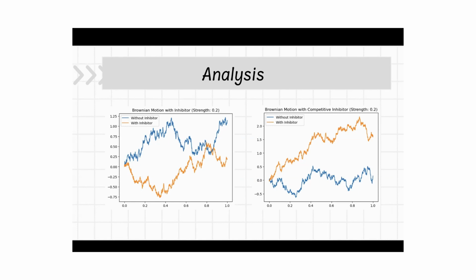The competition for the same binding site may lead to a more ordered or selective interaction during collisions, which may explain the trend seen in these graphs, with the competitive inhibitor having generally less random movement, as seen by the less intense ups and downs.